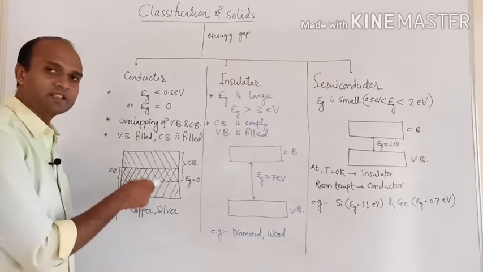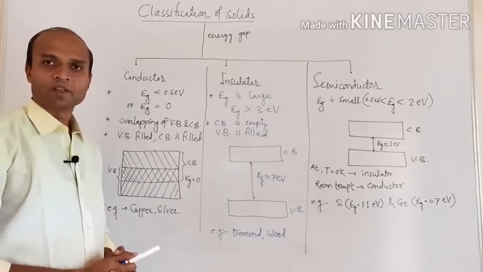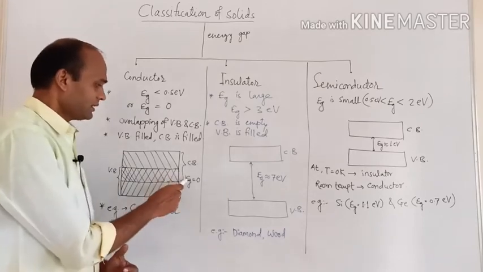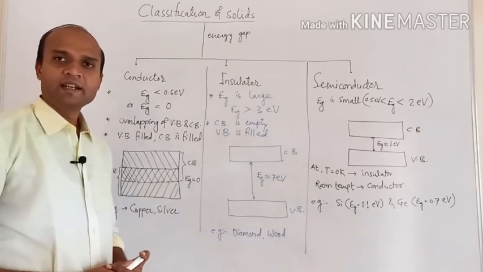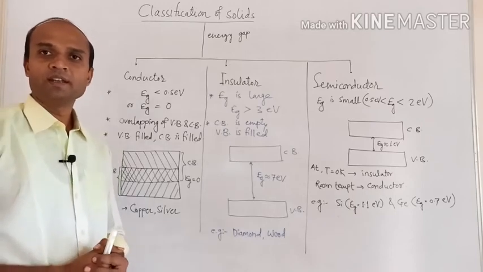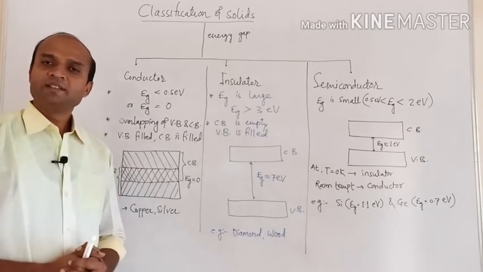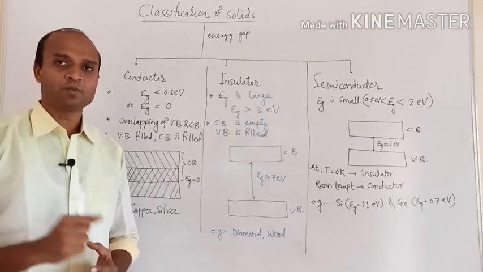So this is energy band diagram for the conductors. So here Eg is equal to 0, but there may be the possibility that Eg is not equal to 0. There is no overlapping of the energy bands, means there exists energy gap, but that energy gap is very small.